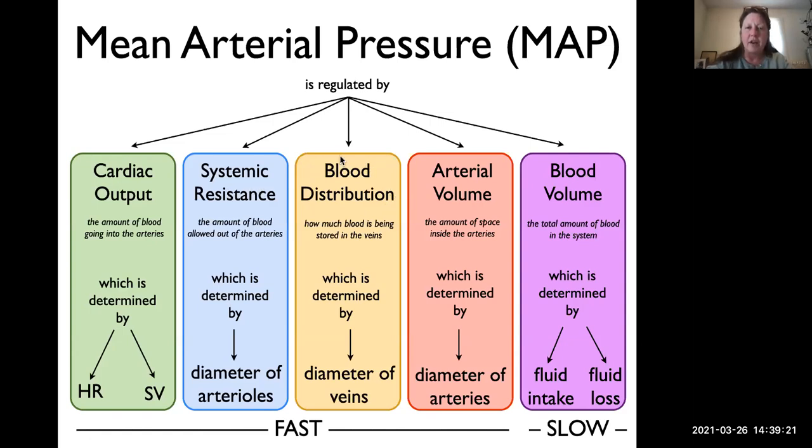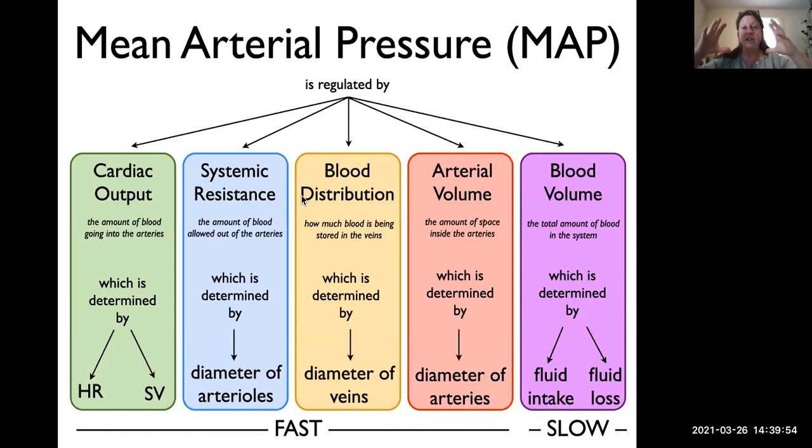The third thing that affects mean arterial pressure is blood distribution, or how much blood is in any given part of the circulation. We know from the section on veins that the vast majority of blood in our body is stored in the veins at any given moment in time. So veins have the ability to affect the mean arterial pressure by either constricting or dilating.